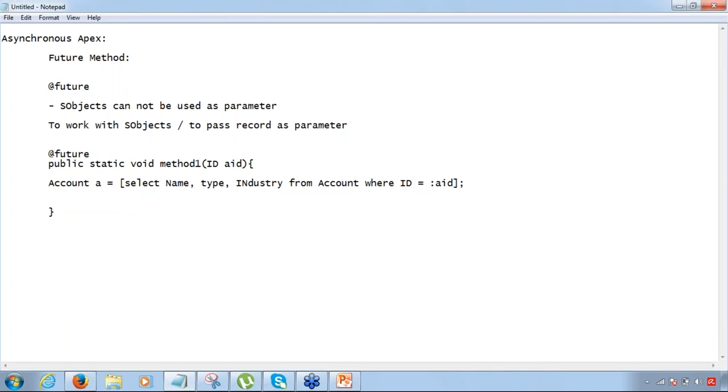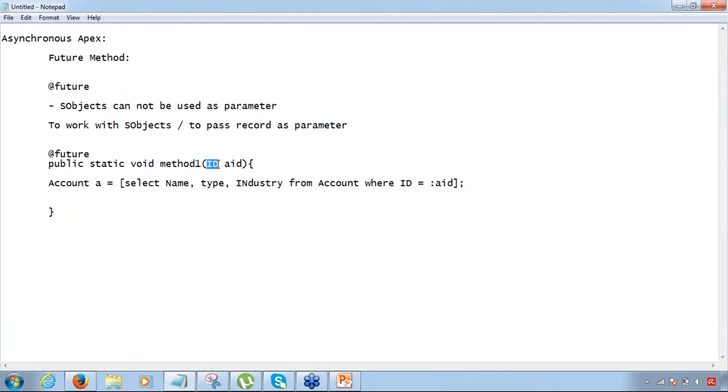Now at 7 a.m. when the method was called, it will take the ID. This ID is going to be constant. It's not going to change. When the method is actually ready to execute, at that time it's going to run this query, because when the method actually starts executing, that time it runs this query. So what does it do? It basically gives you the recent value, the current value of the record using the ID, and then you can use it. All right.